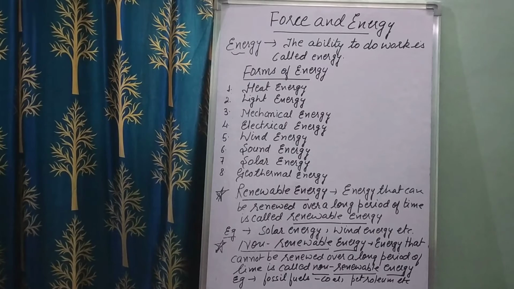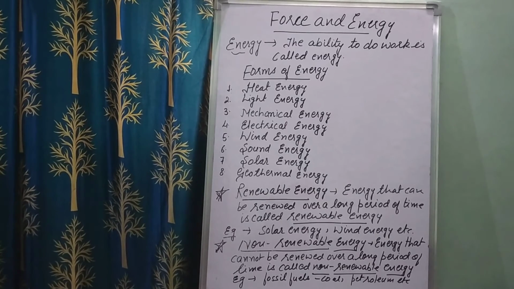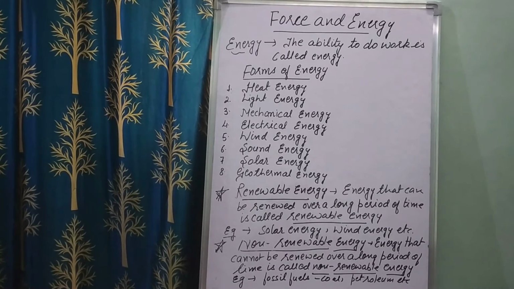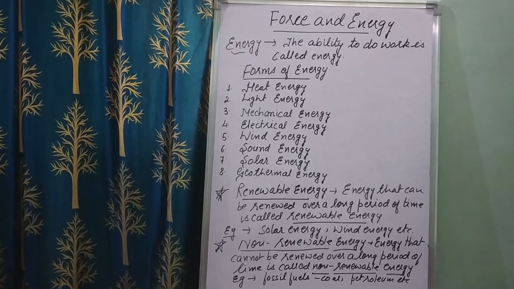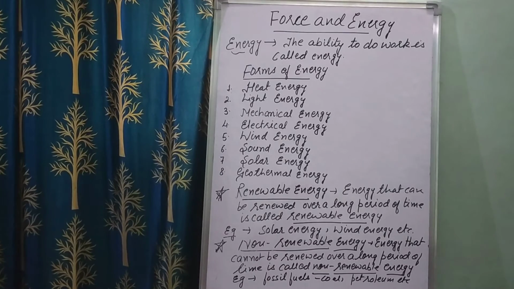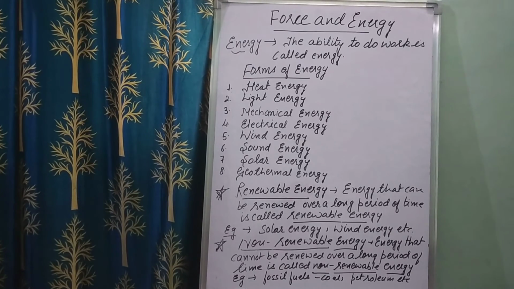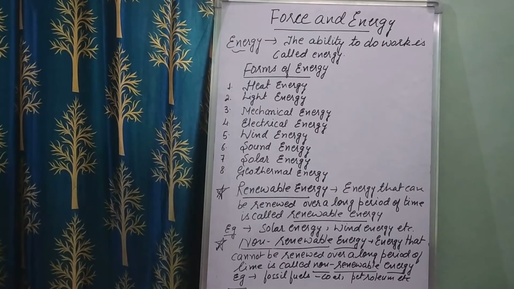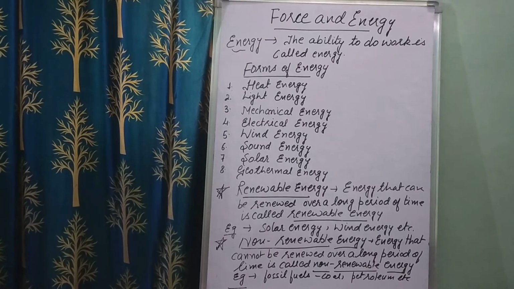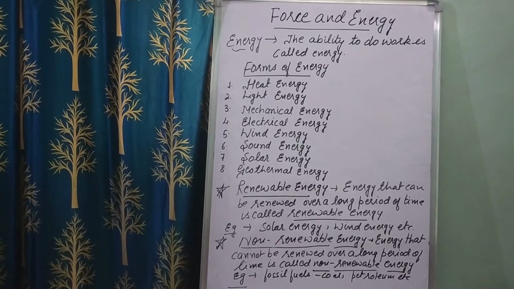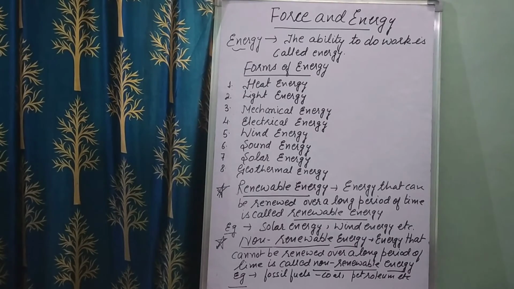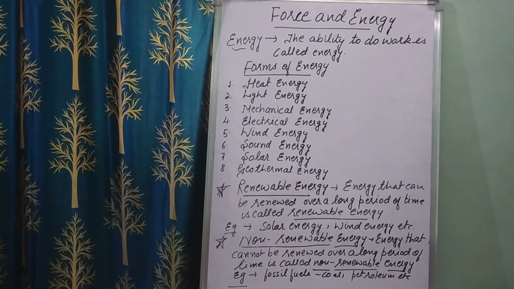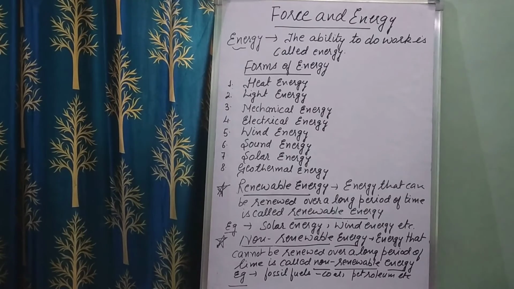Now come to the last one, geothermal energy. The energy which we get from the heat of the earth is called geothermal energy, because heat energy is generated by the earth. Geothermal energy is used to generate electricity. So these are the different forms of energy. We have learned all these eight forms of energy.